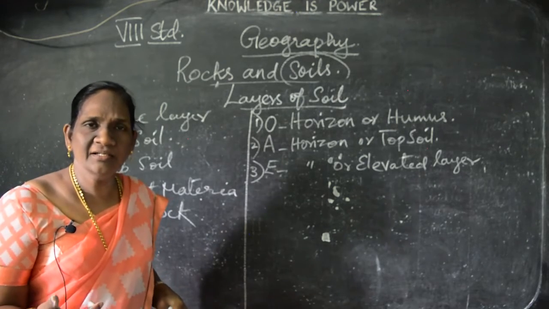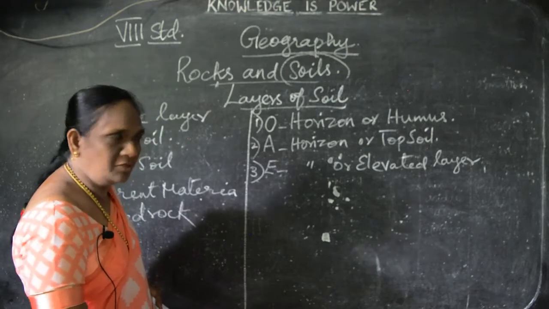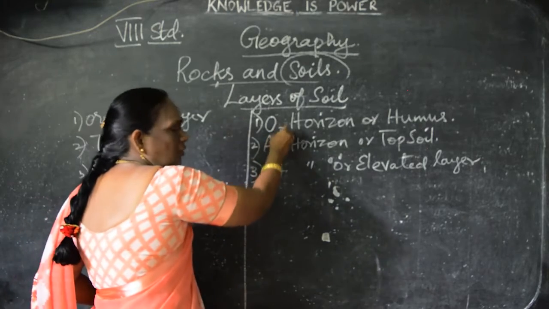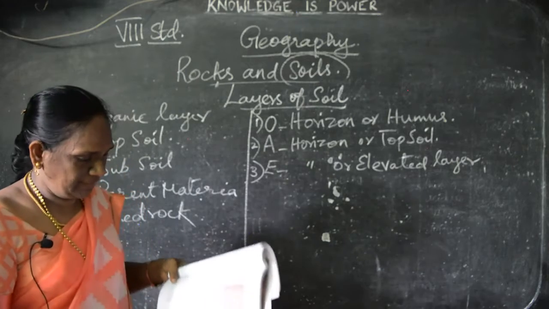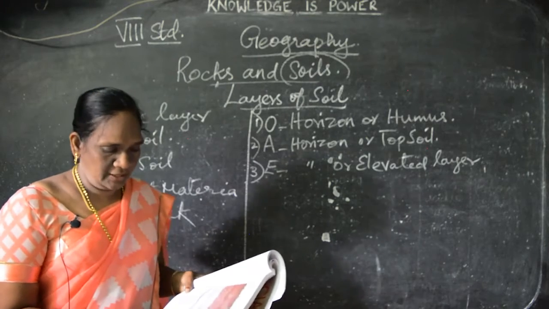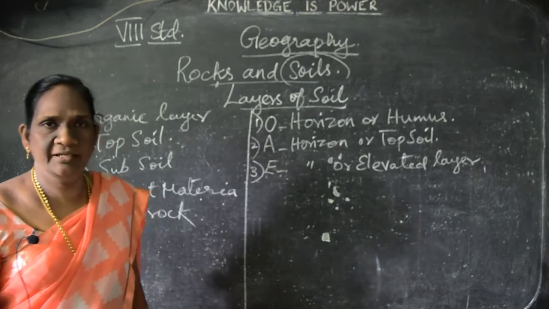What is clay, children? We say clay. That is O, A and this is E. What is in this? Clay, iron, aluminum oxide. These are all we can see in this layer.